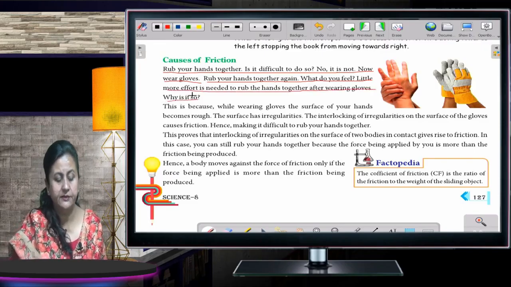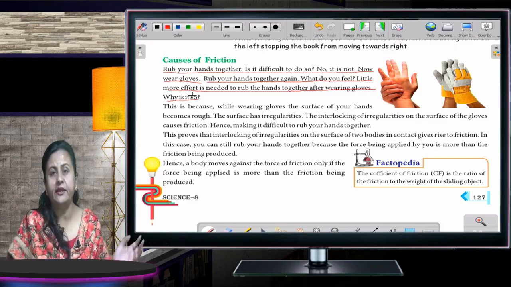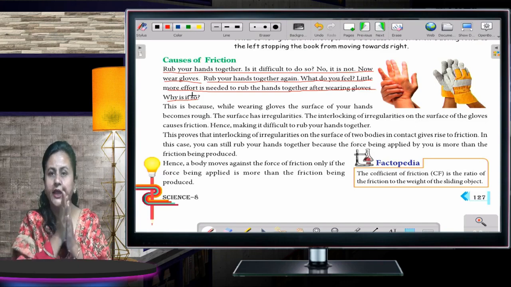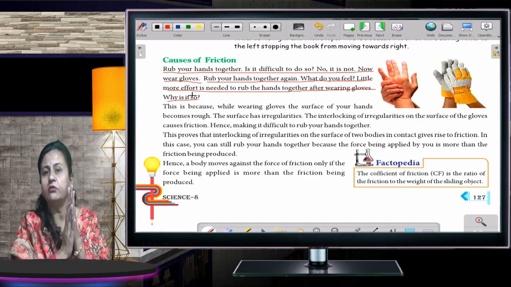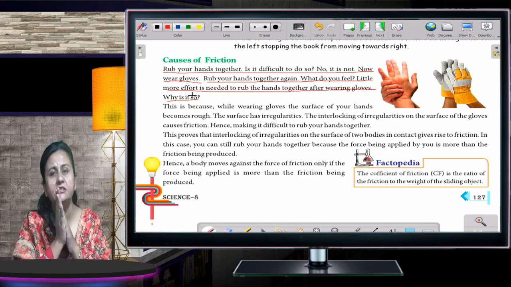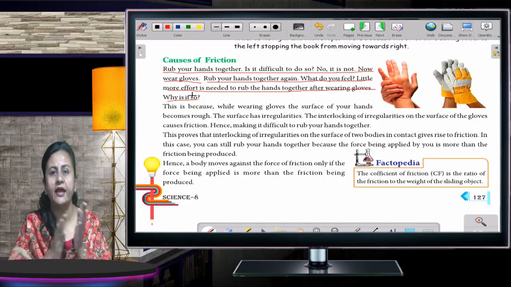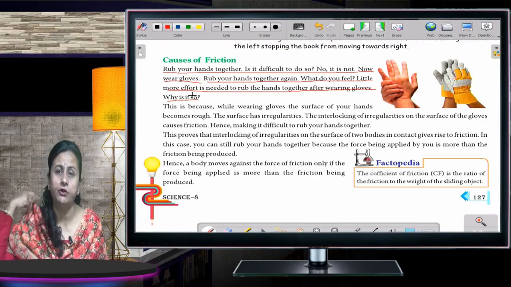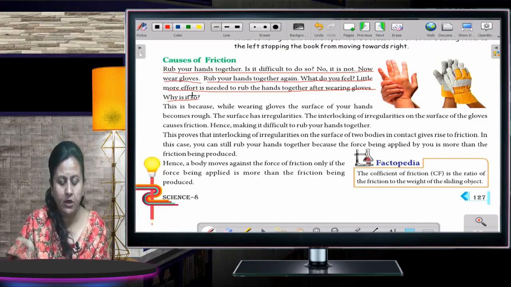Why is it so? See, your hands are there. Rub them this way. After some time, you wear gloves and again rub. When you're without the gloves, you will rub very easily. But once you wear gloves and start rubbing, you find it a little uncomfortable. You have to exert more pressure now. You need to apply more force. Now, why is it so?